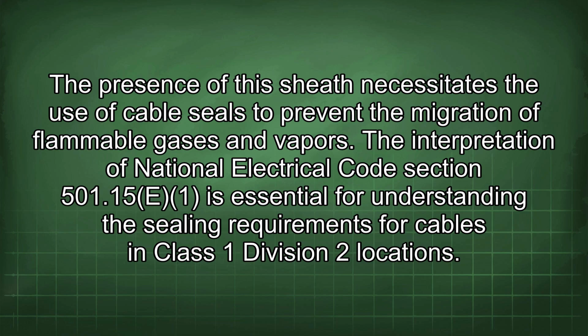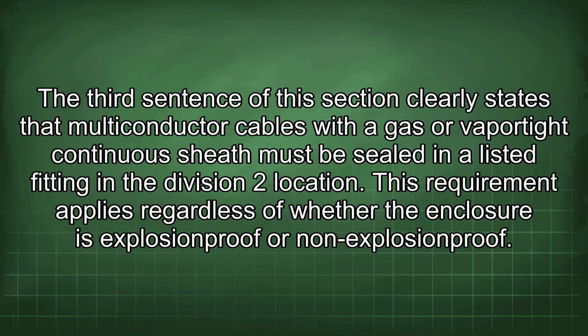The interpretation of National Electrical Code Section 501.15(E)(1) is essential for understanding the sealing requirements for cables in Class 1 Division 2 locations. The third sentence of this section clearly states that multiconductor cables with a gas or vapor-tight continuous sheath must be sealed in a listed fitting in the Division 2 location. This requirement applies regardless of whether the enclosure is explosion-proof or non-explosion-proof.